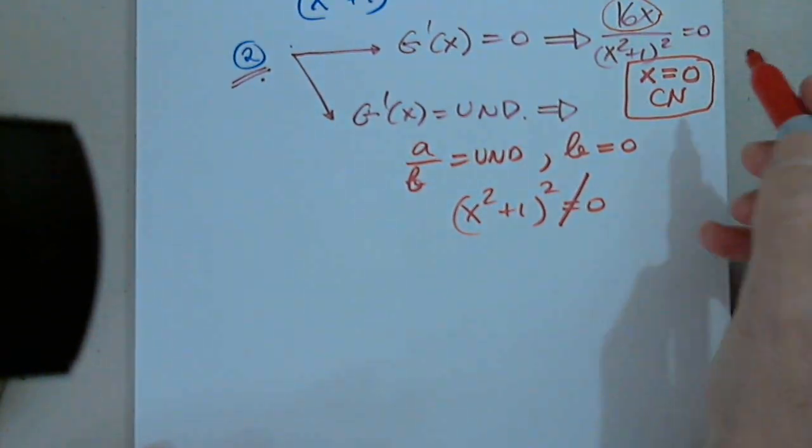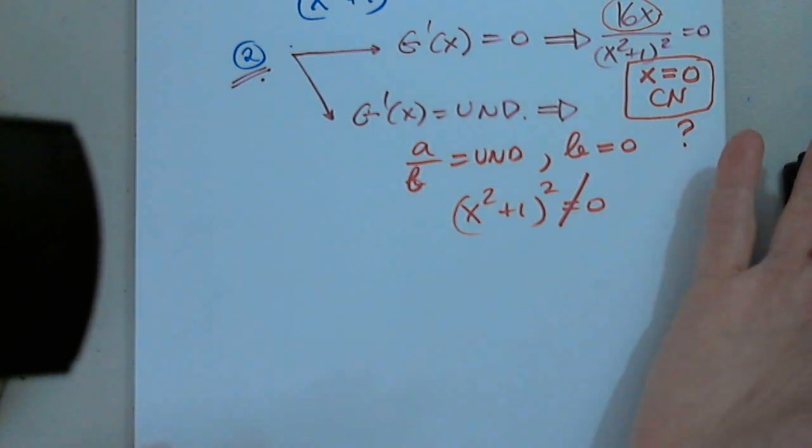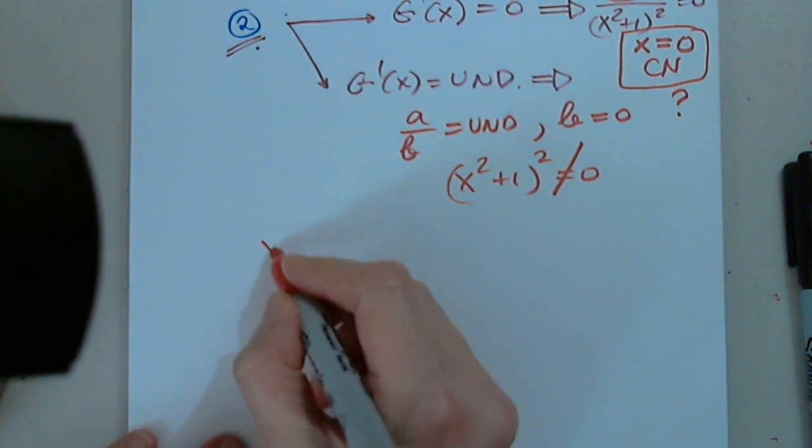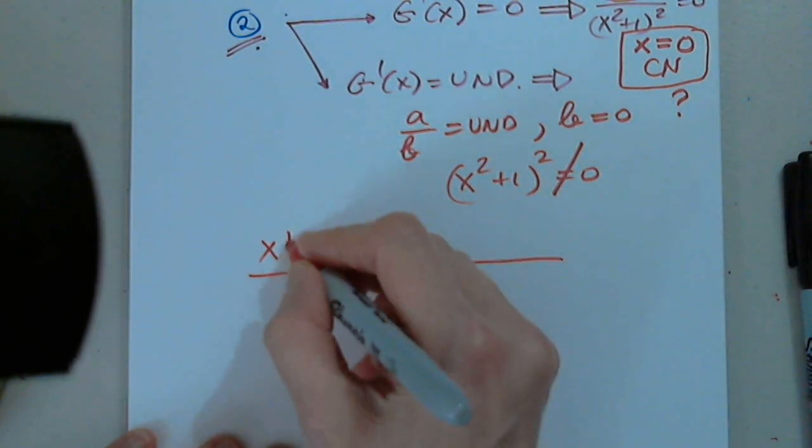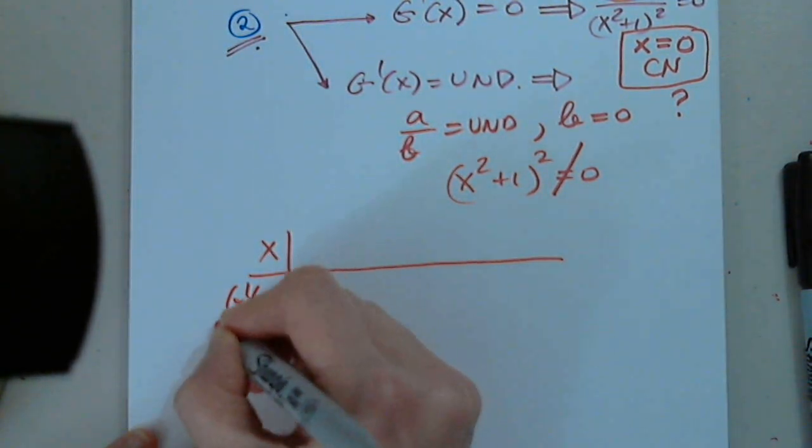Good. Now the question is, is it a max or a min? I don't know. Maybe, maybe not. So I have to create the table. I put g prime of x in the table.